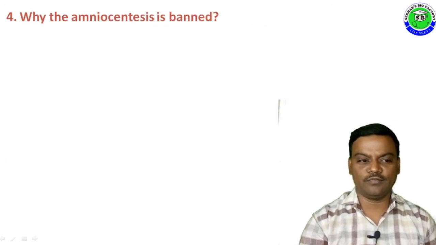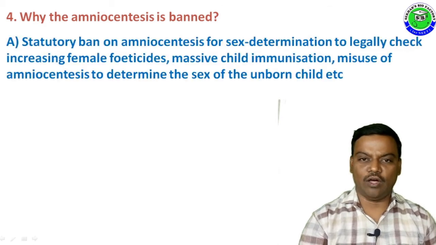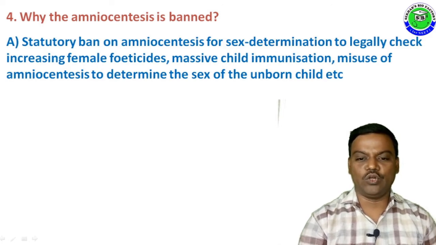Question number 4. Why is amniocentesis banned? The answer is, a statutory ban on amniocentesis for sex determination to legally check increasing female feticides and misuse of amniocentesis to determine the sex of the unborn child.